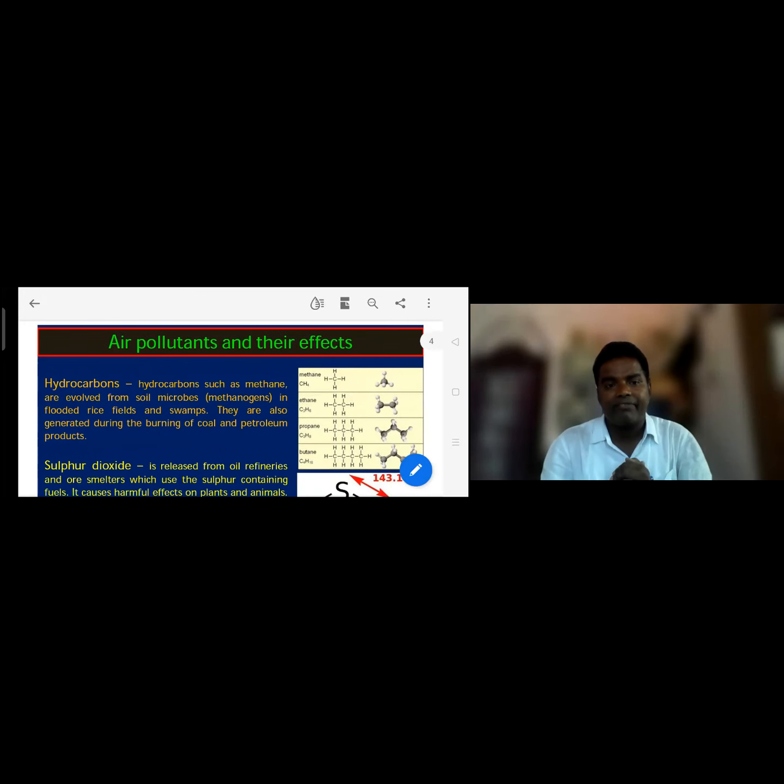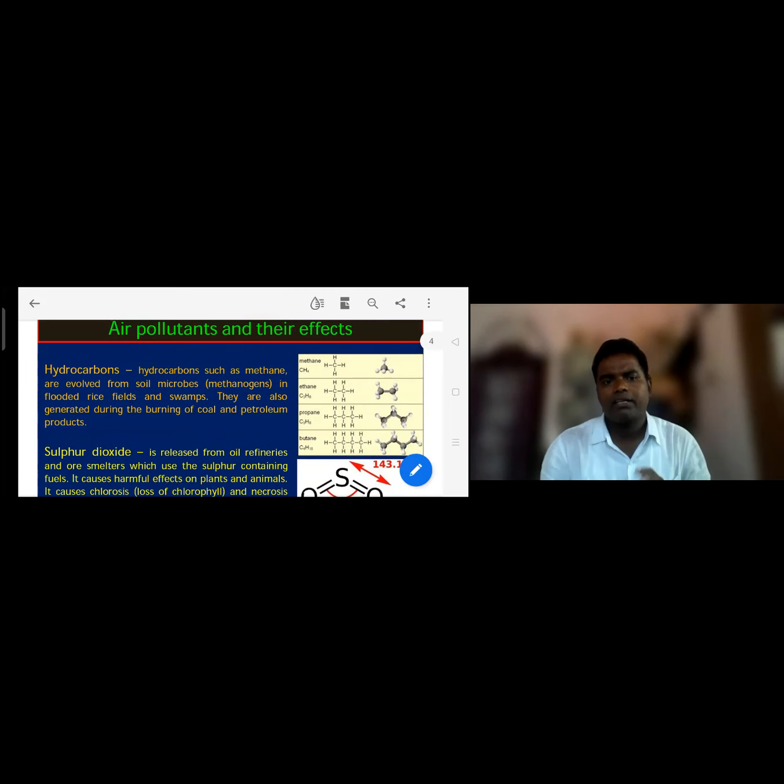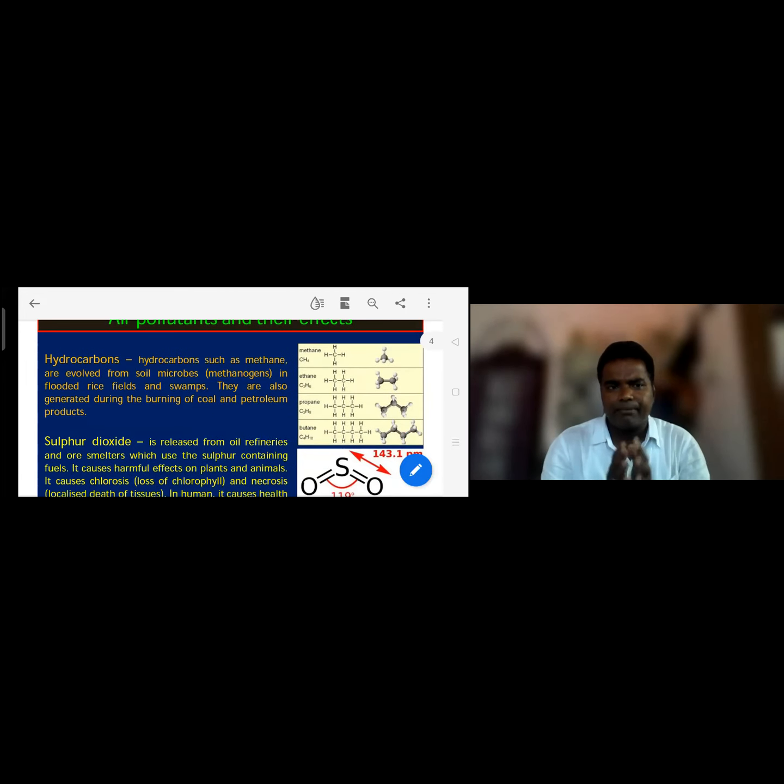Next, air pollutants and their effects. Hydrocarbons are there. What are hydrocarbons? Hydrocarbons such as methane are evolved from soil microbes like methanogens in flooded rice fields and swamps. They are also generated during the burning of coal and petroleum products. So these hydrocarbons are released into the environment, the air is polluted, and it affects our body.